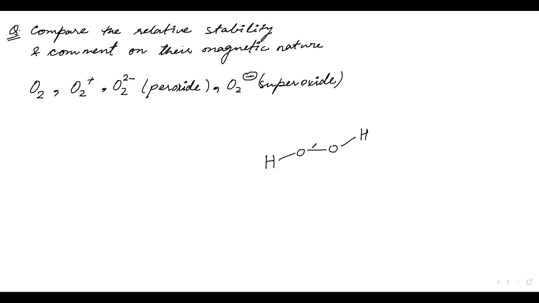So there is one oxygen per hydrogen, correct? Now, superoxide is derived from peroxide.